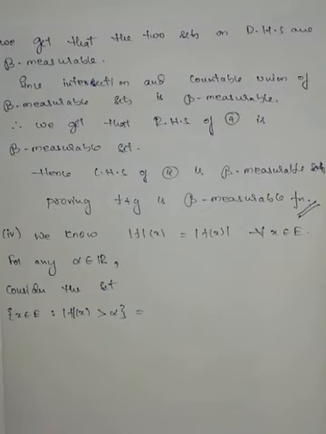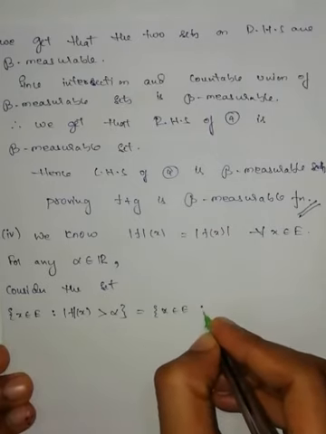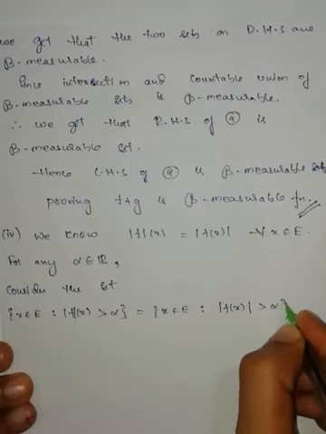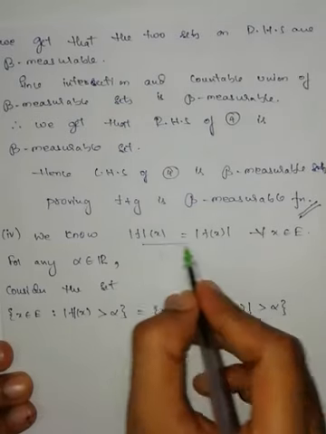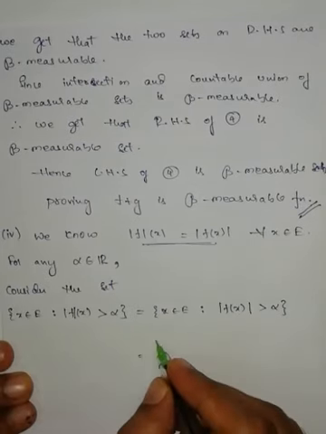This set can be written as all those elements belonging to E such that modulus of f of x is greater than alpha. Now this one can be written as